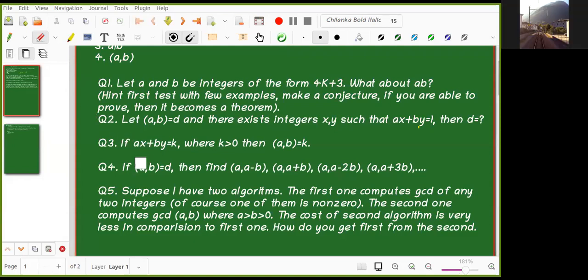Yes. So I felt it is true. The statement is true. But what do you say now? Still you are saying it is true. Okay. Fine. Sankriti, you raised your hand. Sir, I have a different question. Should I ask now or wait for some time? Just wait, just complete this. So what about your point on this? If AX plus BY equals K, then GCD of A, B is K? Sir, if K divides A and B, then yes, GCD of A, B is equal to K. But I do not give any of those extra things. I told that AX plus BY equals K, right?